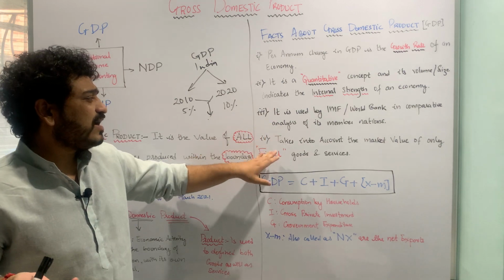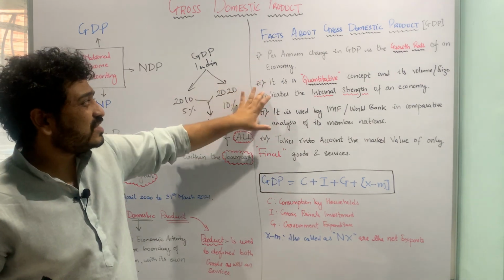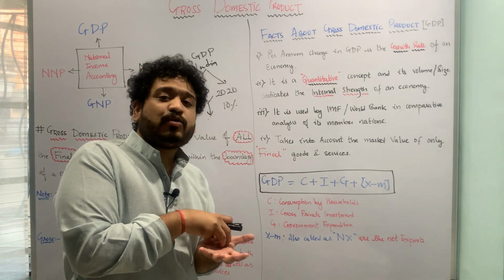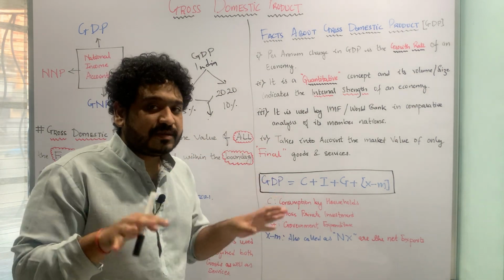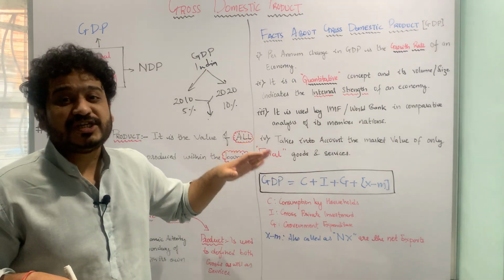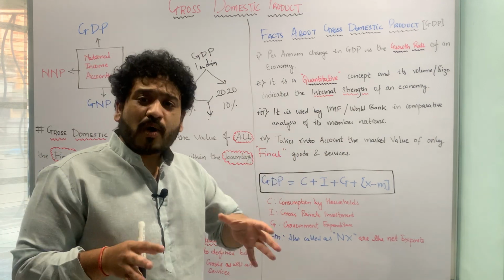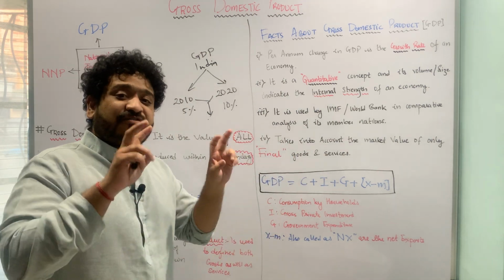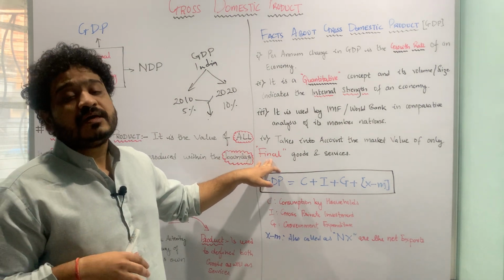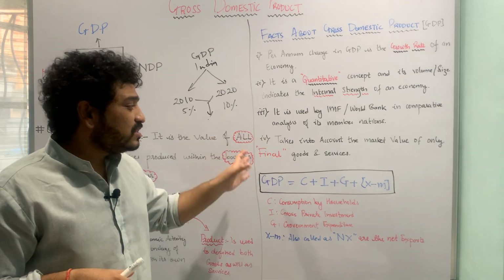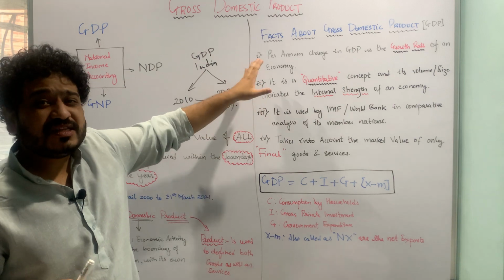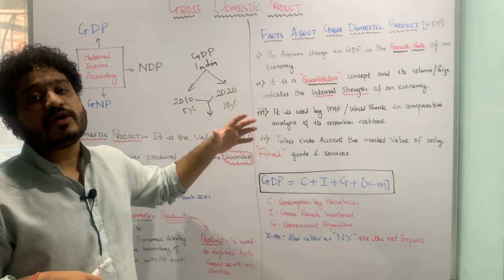So the last fact which is important, I hope the first, second and third ideas are pretty much clear. The last fact is that the concept of GDP takes into account only the final goods and not the intermediate goods. This is again an important thing which you should underline, that whenever you are talking about GDP or gross domestic product, you are looking at the total value of final goods and services, and you do not account for the intermediate goods. So these are certain facts which are associated with the concept of GDP.